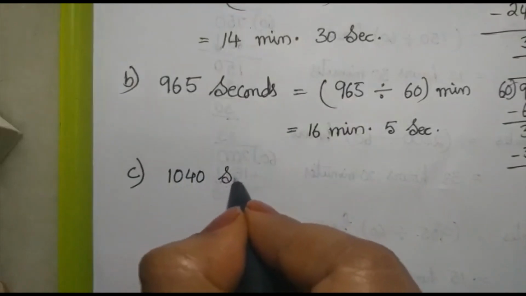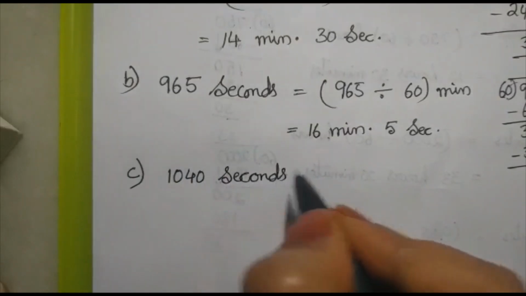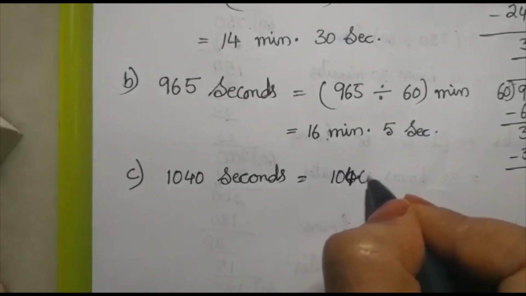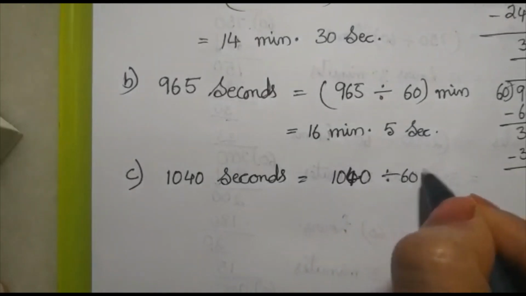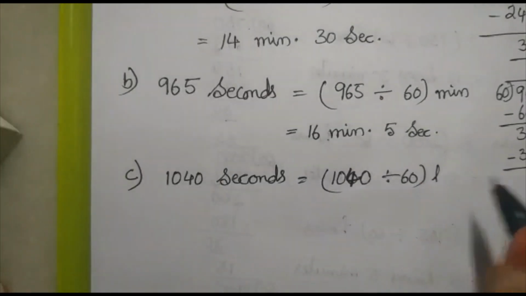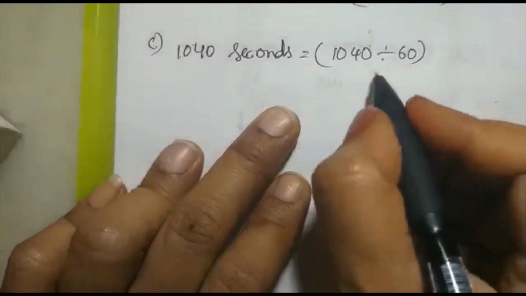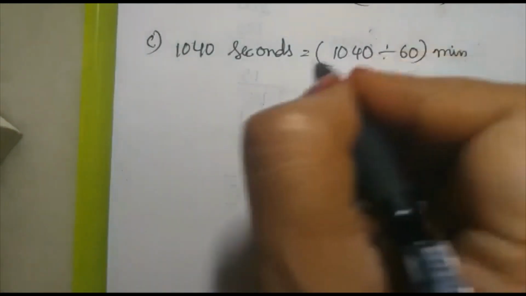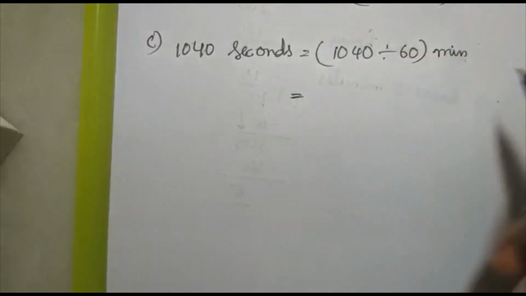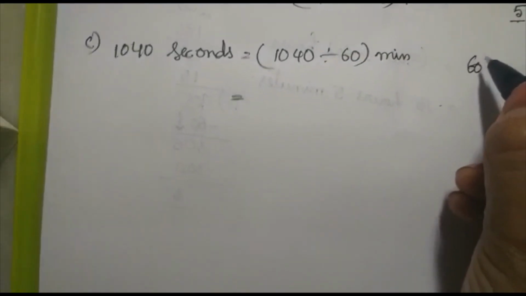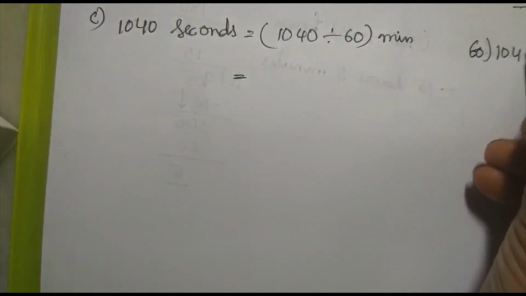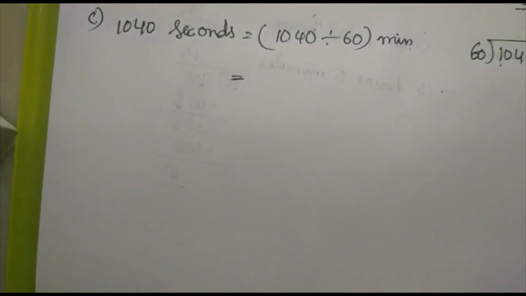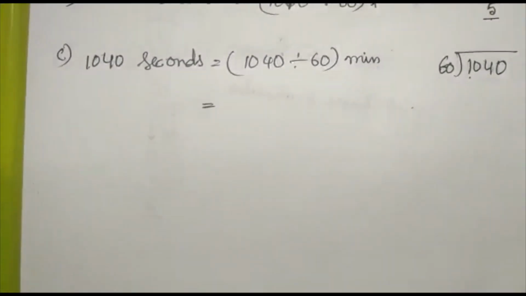1040 seconds. 1040 seconds means when you are converting into minutes, 1040 divided by 60 minutes. Yes. Now here if you are converting with 60, we will divide 1040. Here we cannot take two digits, children. Why? Because 10 is less than 60, right? So we will take three digits here.